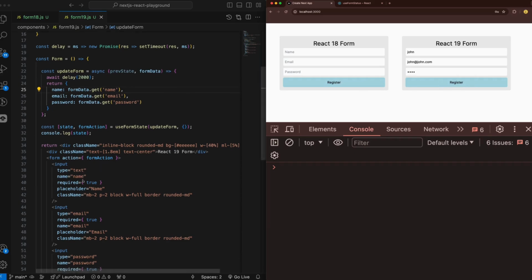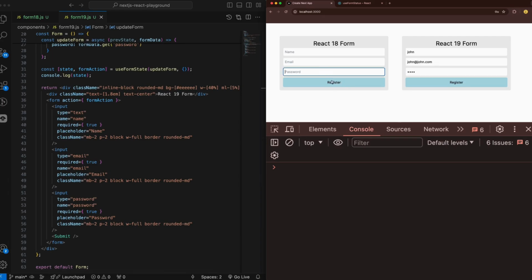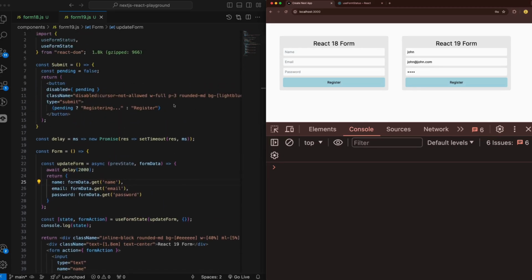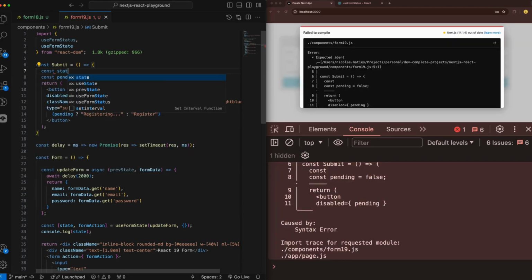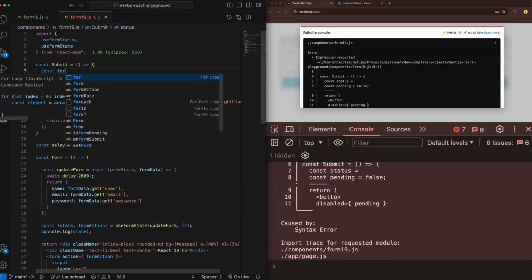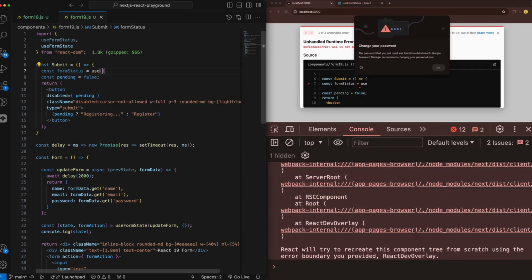So to be able to replicate the same thing that we are doing here, we need to create another component. This is a mandatory thing, and I will explain it to you later, and I will show you how it is in the documentation too, for us to use the use form status hook. So to use the use form status hook, this is very simple. We're gonna call this constant here status, or let's say form status, and we're gonna call this hook use form status.